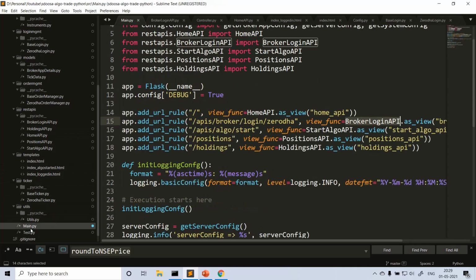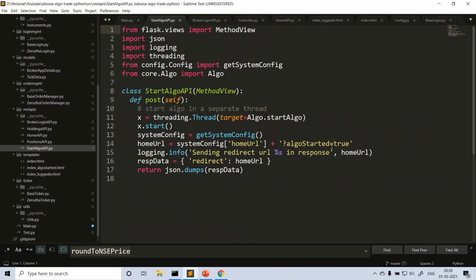Okay, let's come to main. So that's how it is: first broker login will be called when you click on login. After successful login, you will be redirected to another page where you are already logged in, and there you'll see the start algo button. Okay, when the start algo button is clicked on the HTML page, this particular REST API is called. So correspondingly, the start algo API will be called. Okay. So this start algo, what you are doing, again, this is already explained. We need to start this algo in a separate thread, okay, not in the main thread.